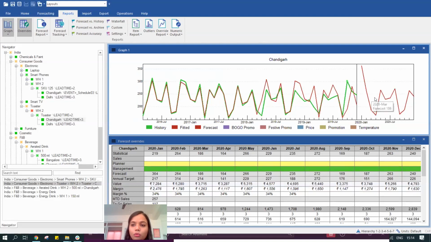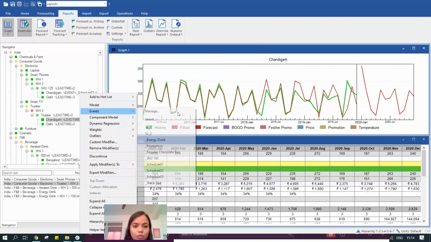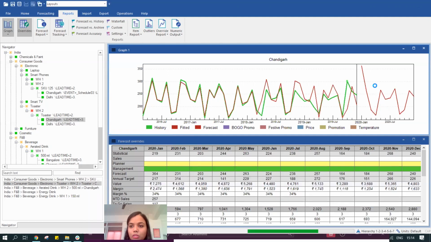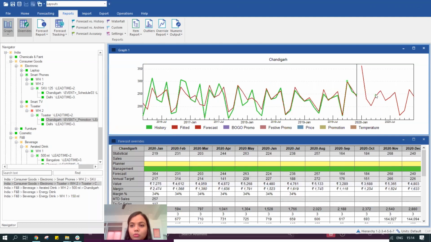This time we are going to run the promotion in, say, April. We're not going to run the promotion in October. So I tell the system to use this promotion technique, which I've already built in over here. Use this promotion and determine the forecast now. So you would notice that the forecast over here would now change. It has taken the impact of this promotion that we had done in the month of October and has now applied it to April.